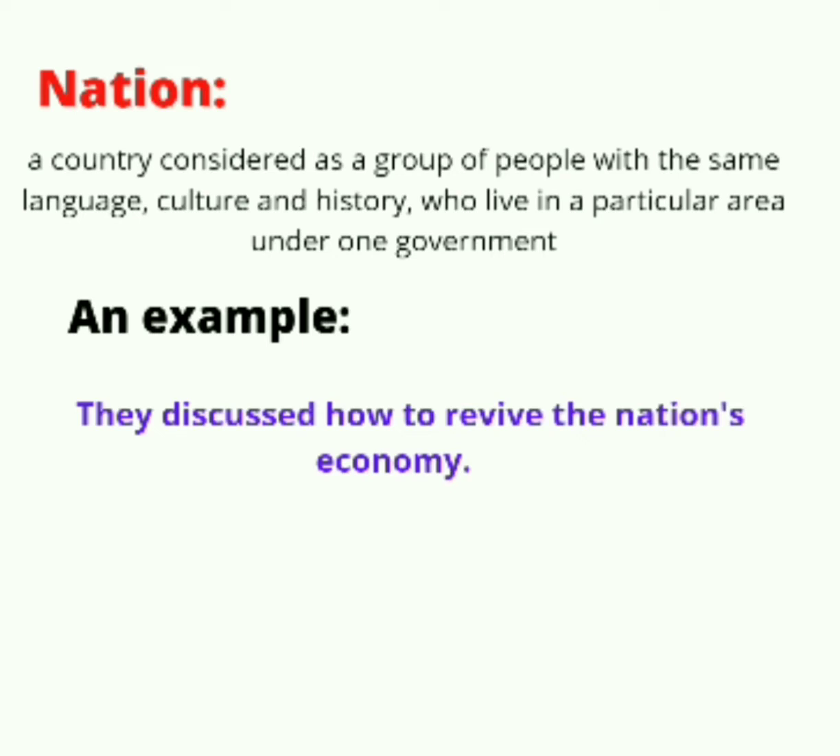Nation is a countable noun defined as a country considered as a group of people with the same language, culture, and history who live in a particular area under one government. An example, they discussed how to revive the nation's economy.